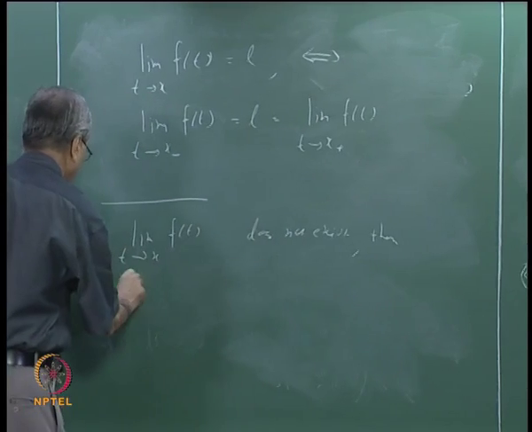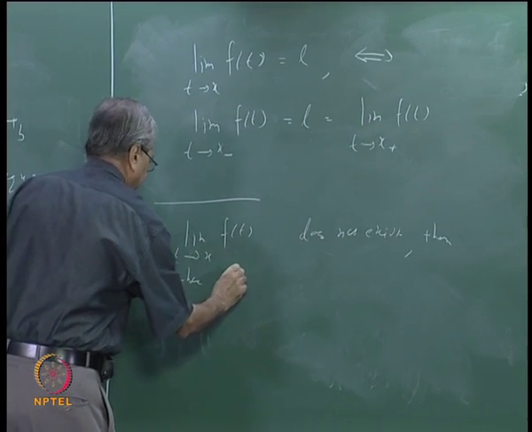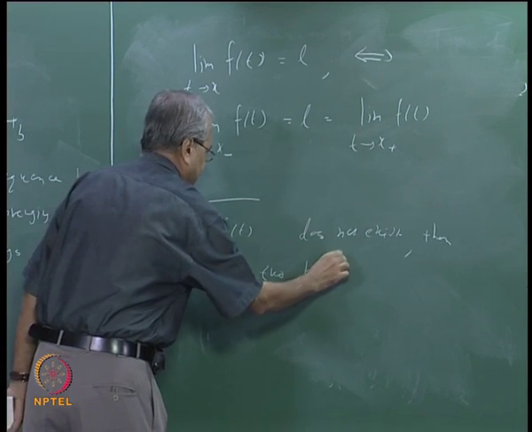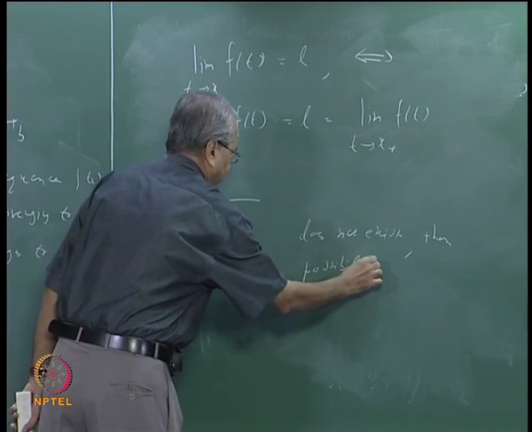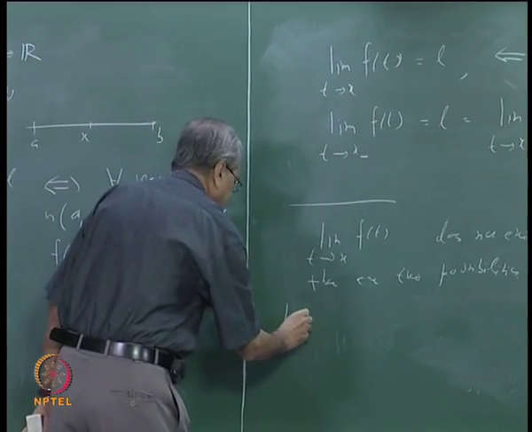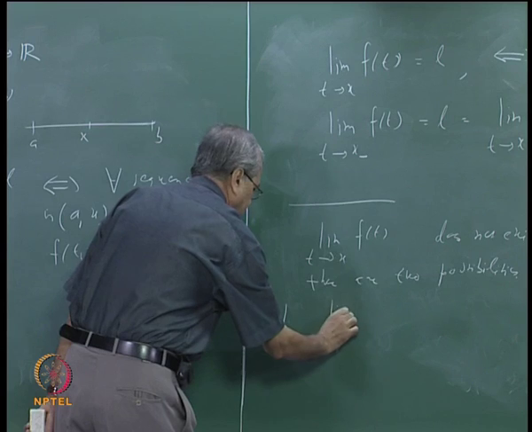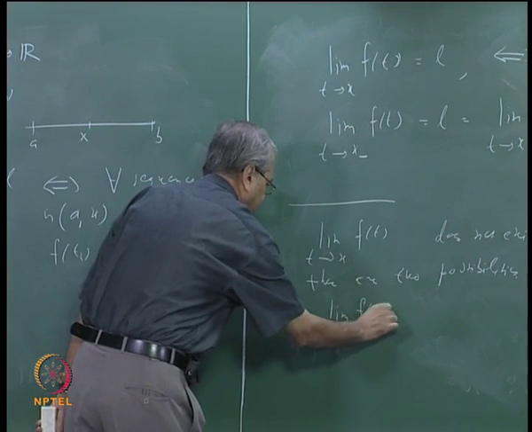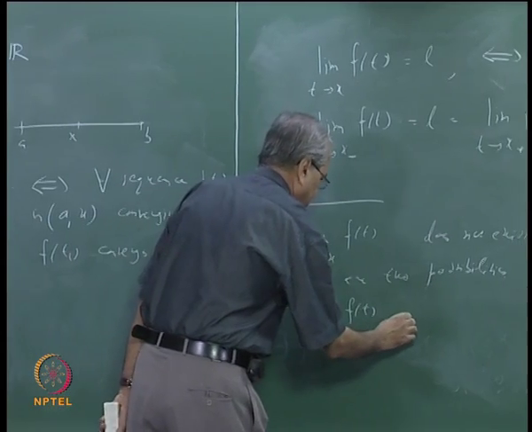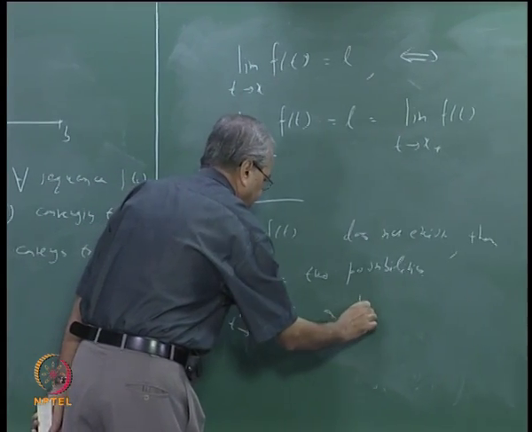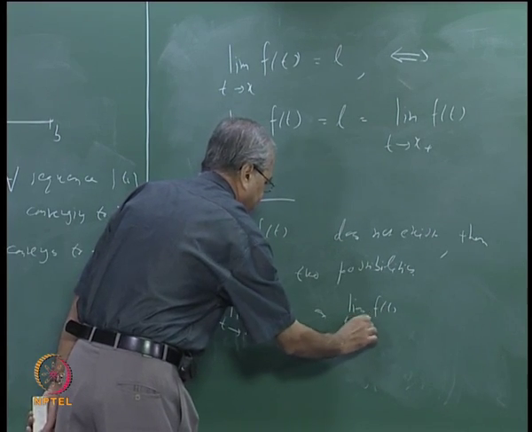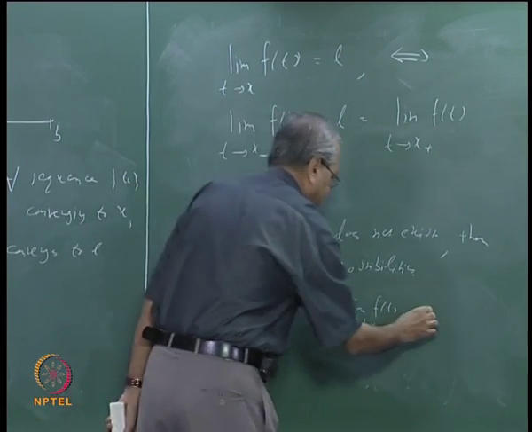So if this does not exist, then there are two possibilities. What is the first possibility? One is that limit of f(t) as t tends to x minus or limit of f(t) as t tends to x from right does not exist.